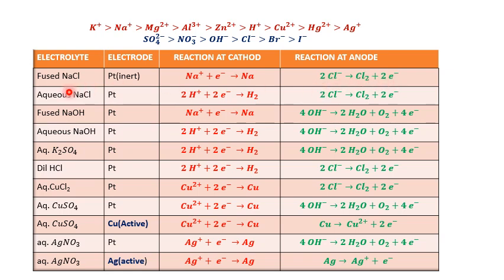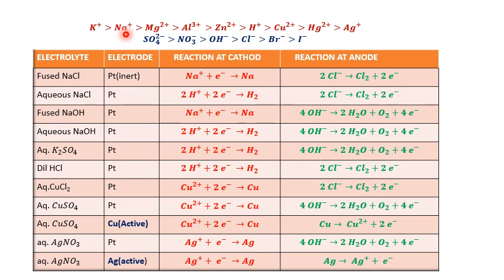Second case, aqueous NaCl. When the term aqueous is present, water is existing. So in NaCl, Na+ is there, and at the same time the water molecule contributes the H+ cation. So we have two cations here, the sodium cation and the hydrogen cation, and the competition is between Na+ and H+.